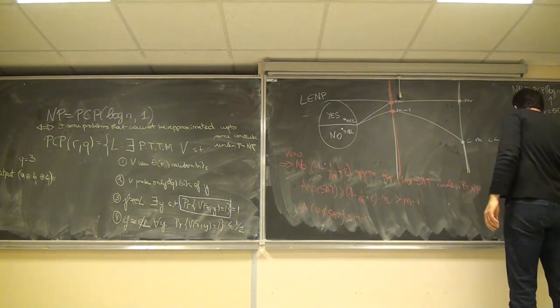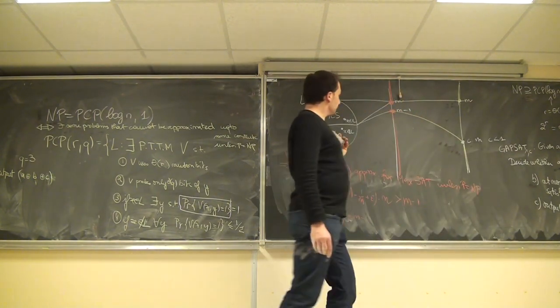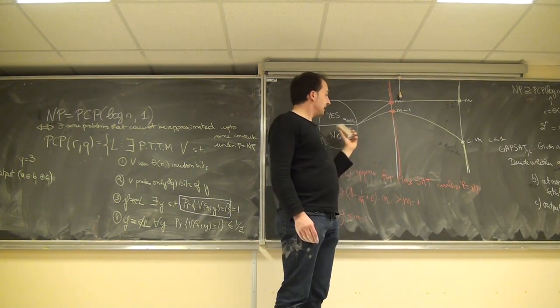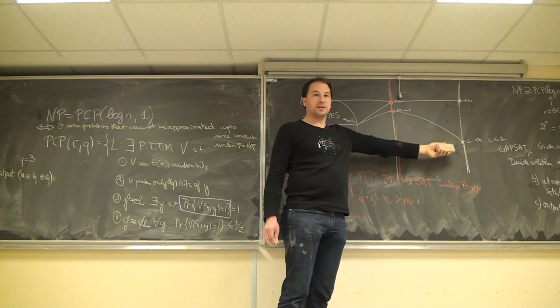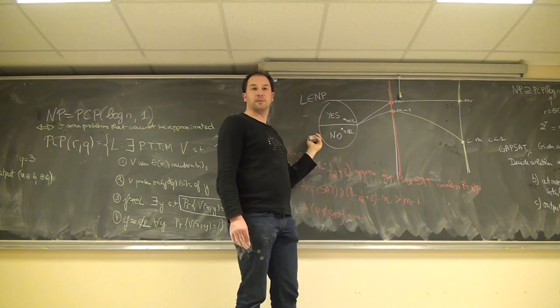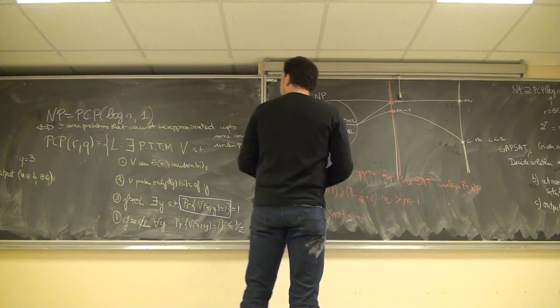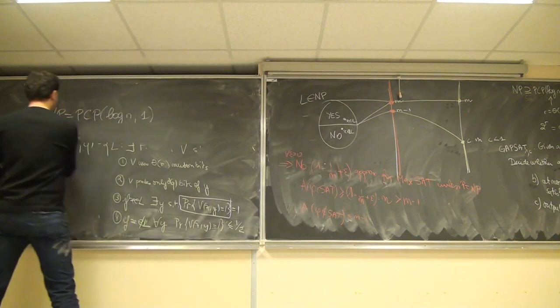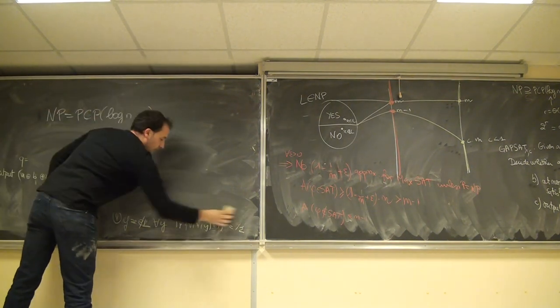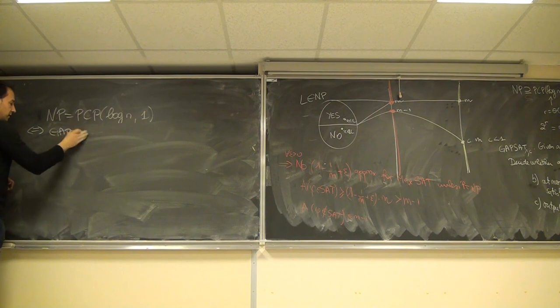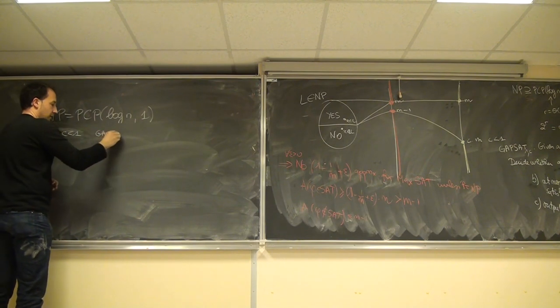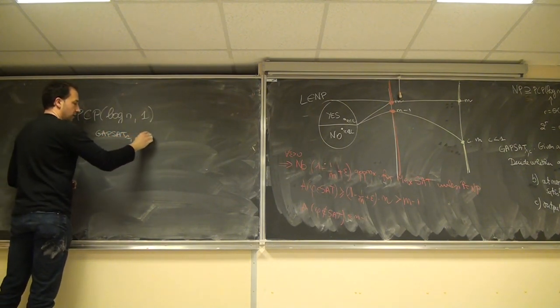What this reduction shows is that Gap SAT 1,c is NP-hard, because solving Gap SAT 1,c allows you to solve any problem in NP. So basically what we will show now is that this is equivalent to: there exists a c less than 1 such that Gap SAT 1,c is NP-hard.